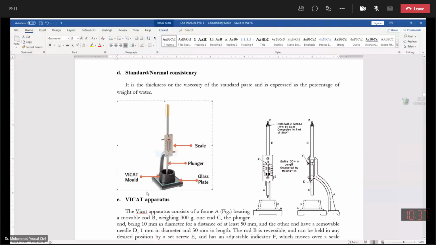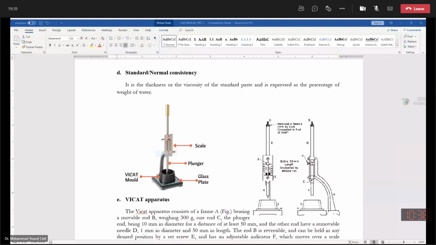Is there any confusion that can be pointed out? Anji, any person? Okay, it means everything is okay.